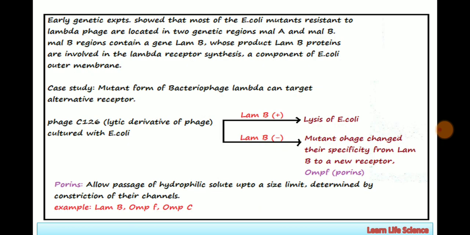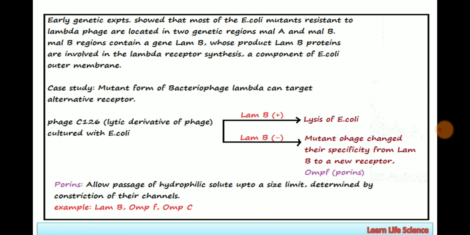Now, early genetic experiments showed that most of the E. coli mutants resistant to lambda phage are located in two genetic regions, which involve MALA and MALB. Among these, the MALB region contains a small gene, that is lamB, whose product, the LamB protein, is involved in lambda receptor synthesis, a component of the E. coli outer membrane.